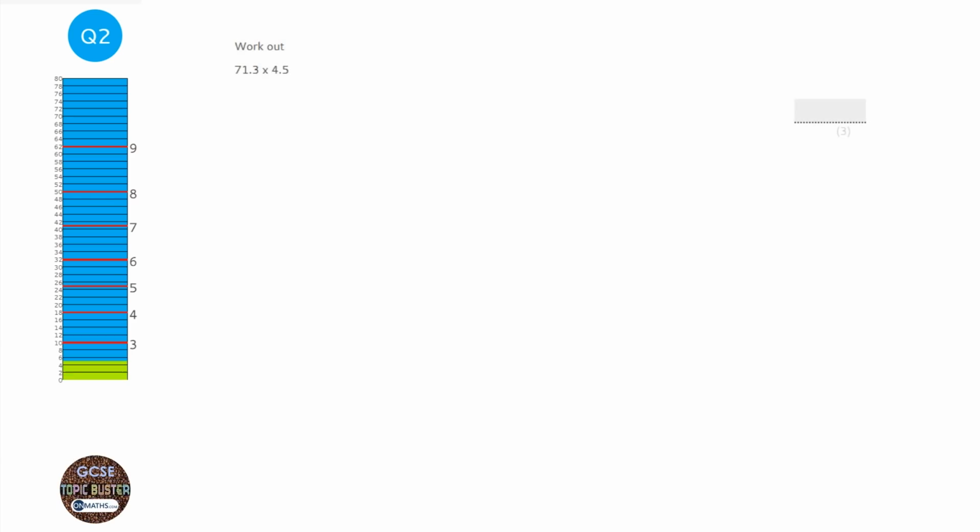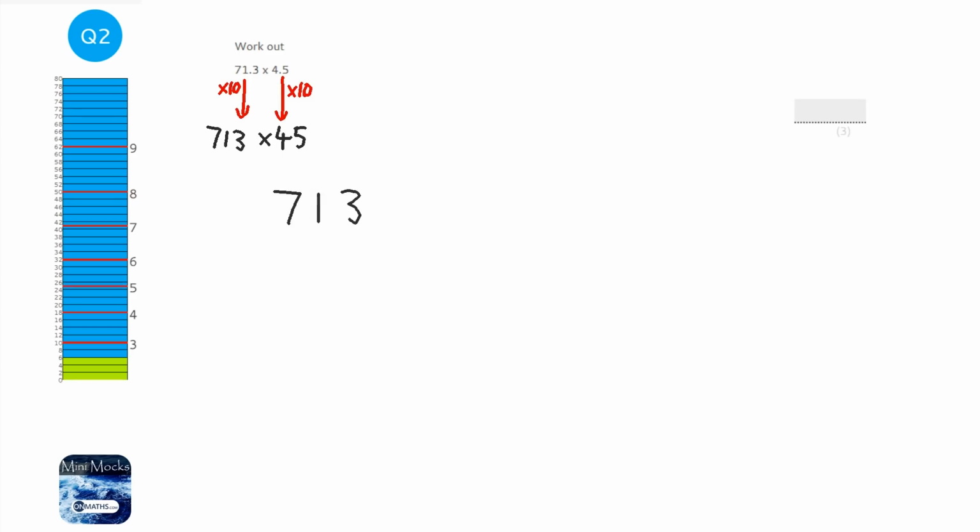Okay, so for this question, the first thing we're going to do is convert these into easier numbers to deal with. So I'm going to times this left-hand one by 10 and times this right-hand one by 10. So we end up with whole numbers, which are much easier to multiply. I've just got to remember to turn them back at the end. There's multiple ways you can multiply these together. You can use the grid or column or whatever method you feel comfortable using. So let's put these in a column. But again, there's no additional marks if you do one way or the other.